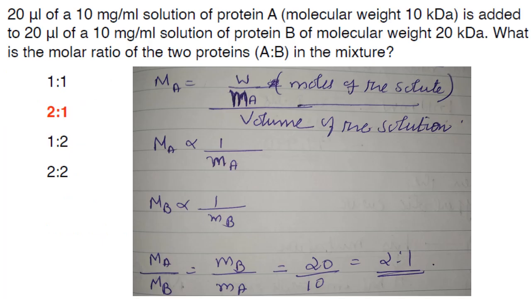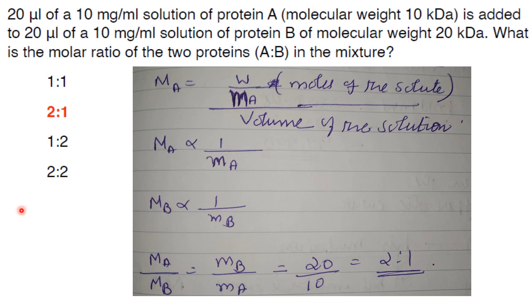Coming to the next question. 20 microliter of a 10 mg per ml solution of protein A, molecular weight 10 kilodalton, is added to 20 microliter of a 10 mg per ml solution of protein B of molecular weight 20 kilodalton. What is the molar ratio of the two proteins A is to B in the mixture?